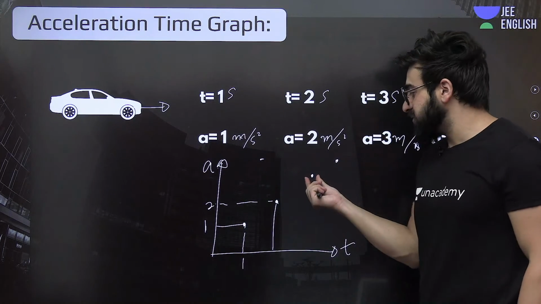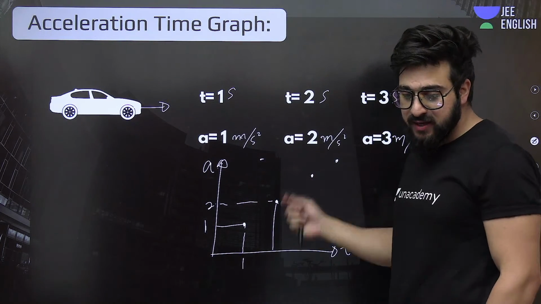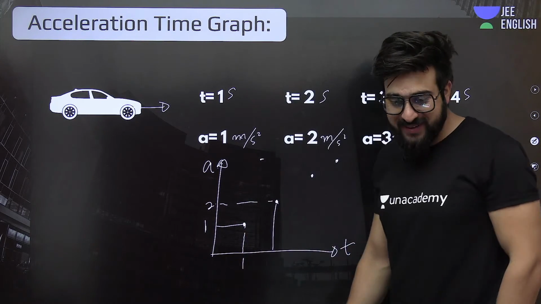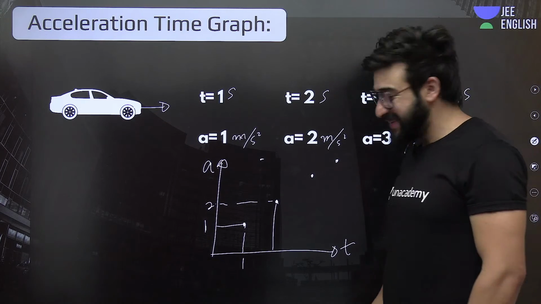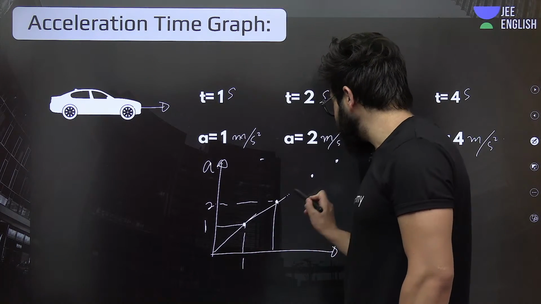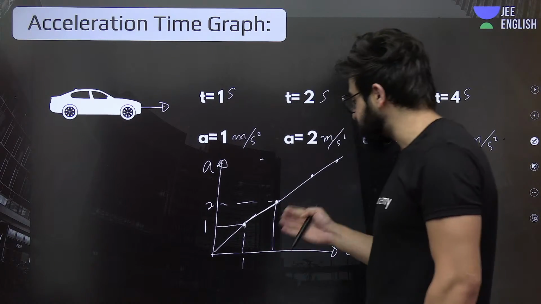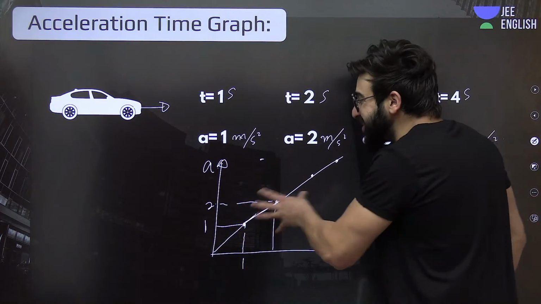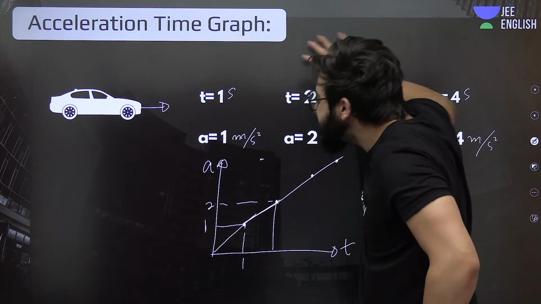When time is 3 seconds, acceleration is this? Yes. Yeah, exactly. Fine. So now I want you people to join this one. So it'll be something like this. Understand? A straight line. Add some inclination. So this is the acceleration time graph of this example.